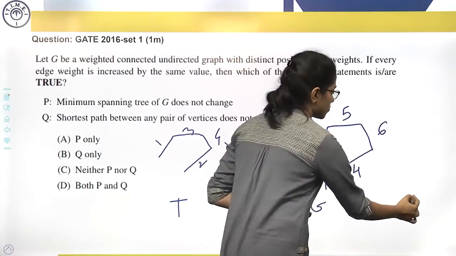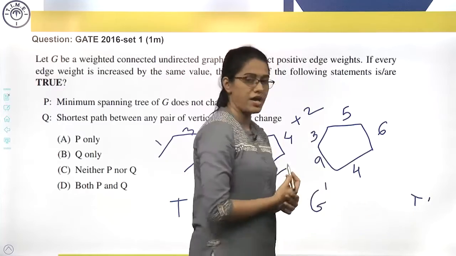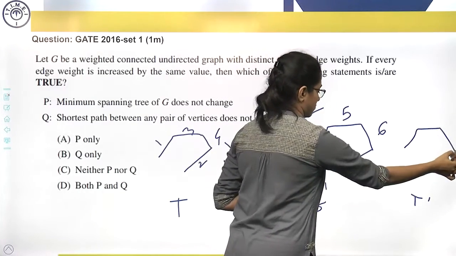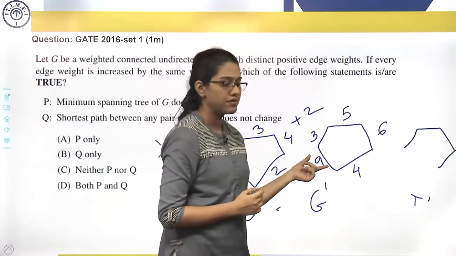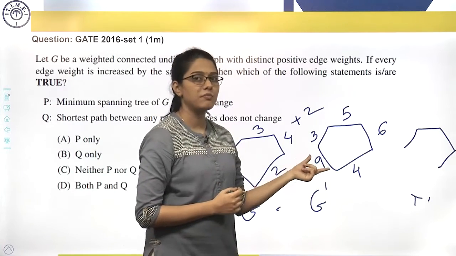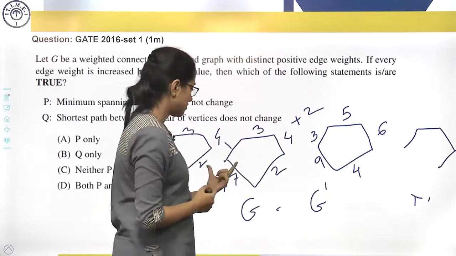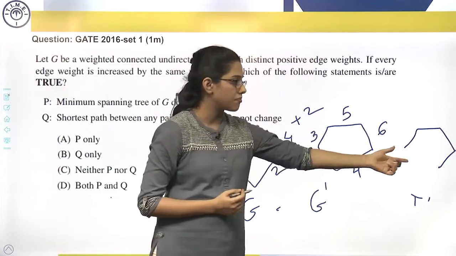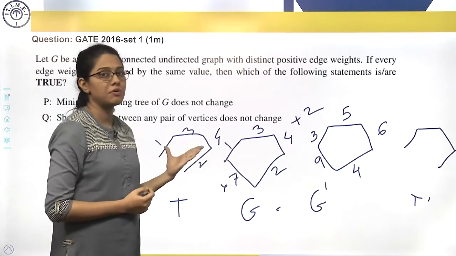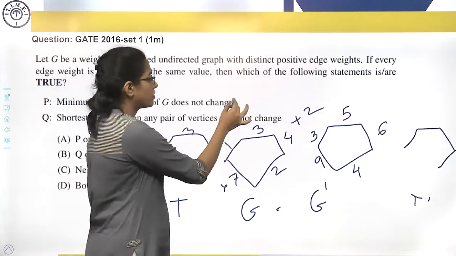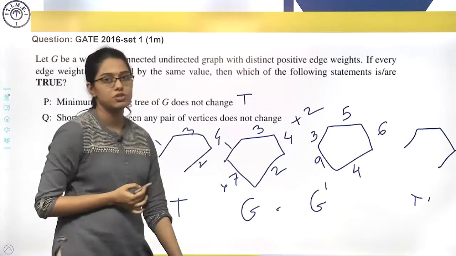Similarly, let us draw for this T dash spanning tree. 3, 5, 6, 4. 9 is the heaviest edge weight, so it will not become part of the minimum spanning tree. So you can see the structures. Both the structures are the same. So you are getting the same minimum cost spanning tree for G as well as G dash. Therefore, the first statement is true.